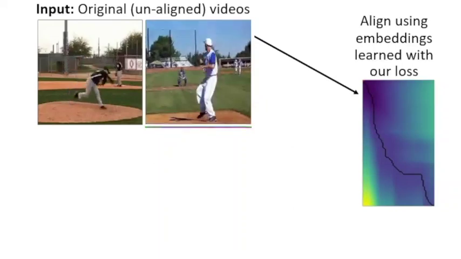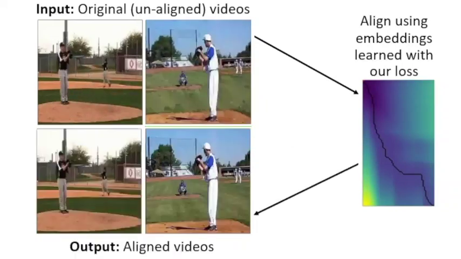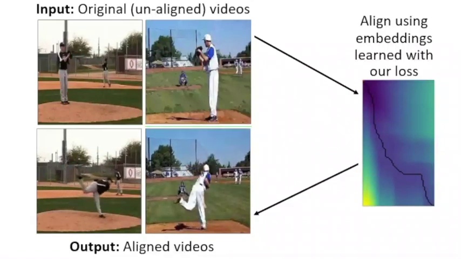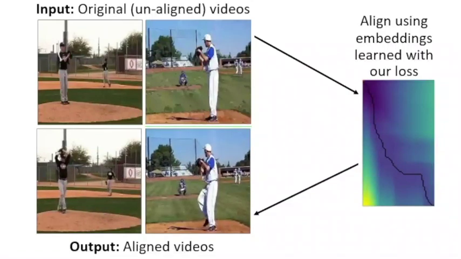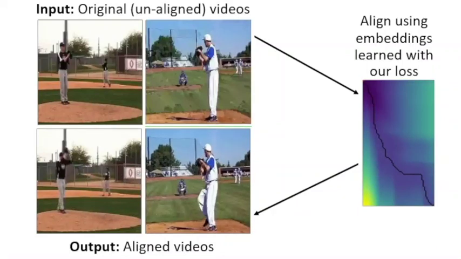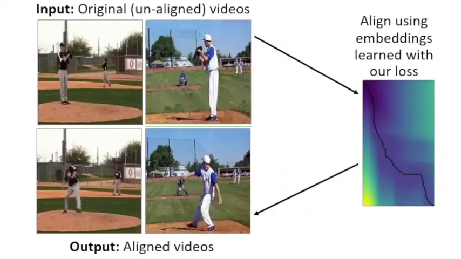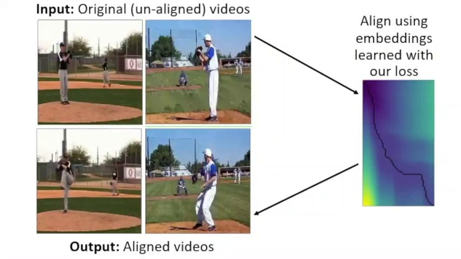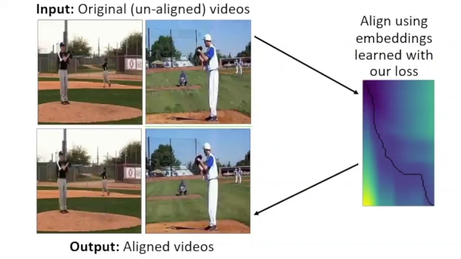Going through the same alignment process, we can see that our approach is capable of aligning videos in this scenario as well. Notice how in this case, the actor on the right side slows down in order to allow for the actor on the left side to catch up. This is especially interesting given that the actors also have slight variations in the way they perform this baseball pitch.